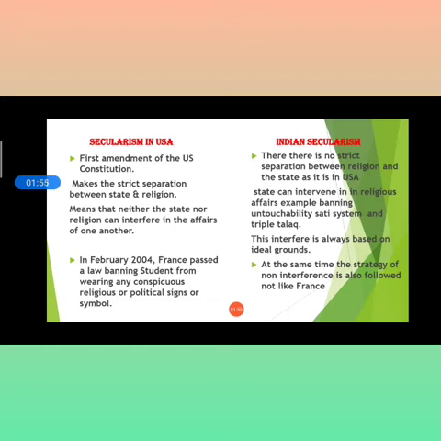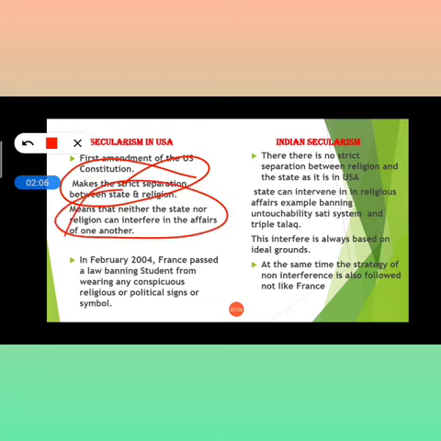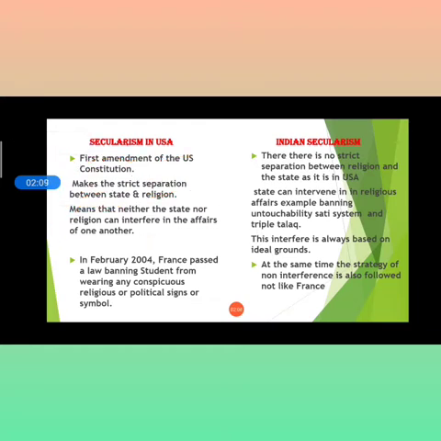It means there is a strict separation between state and religion. There is no interference in this. And the next line shows that neither the state nor the religion can interfere in the affairs of one another. Neither any state nor any religion can interfere in religious belief or anything that is going on. No one is going to interfere, neither state nor even religion.